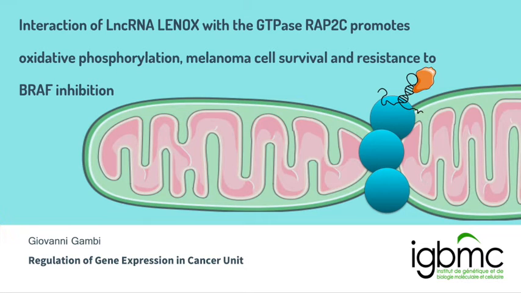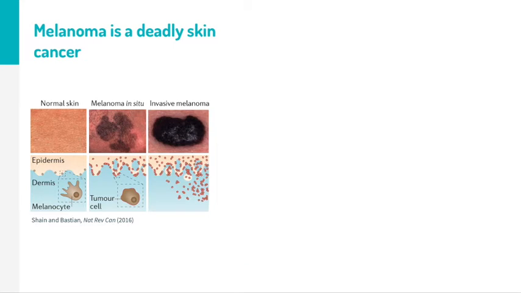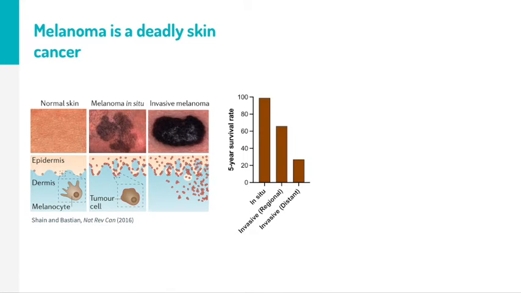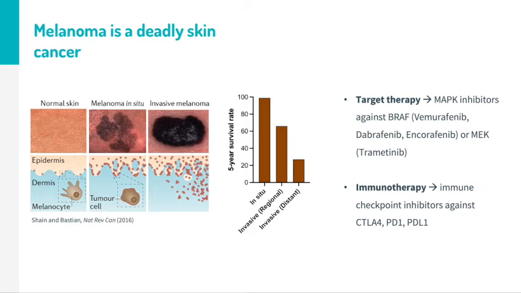I will quickly introduce you our work about the previously uncharacterized long non-coding RNA that we named LENOX. Melanoma is an aggressive skin cancer that arises from melanocytes, and when melanoma cells invade the dermis and disseminate to other organs, the disease becomes almost lethal. And this even after the introduction of target therapies and immune checkpoint inhibitors to the clinic.